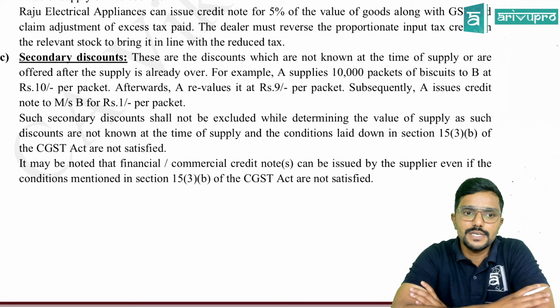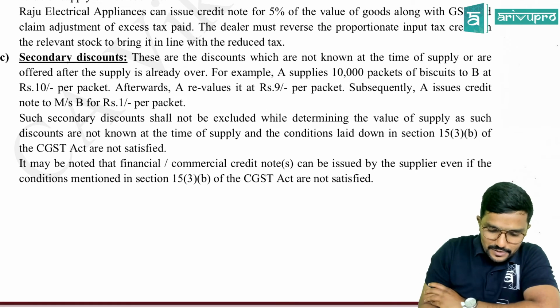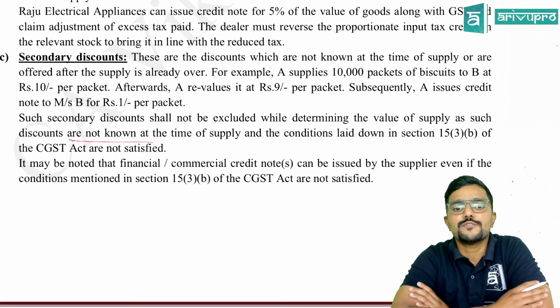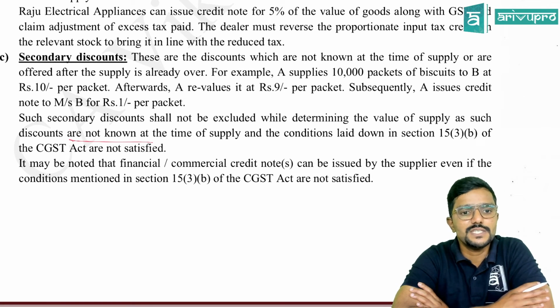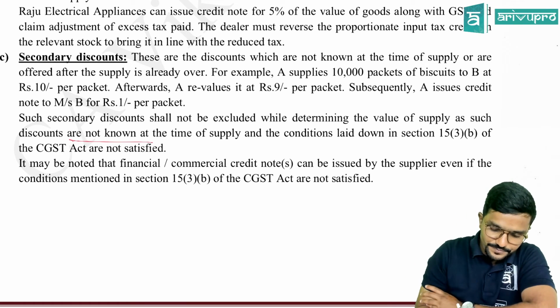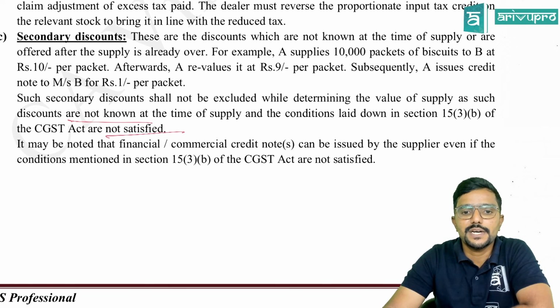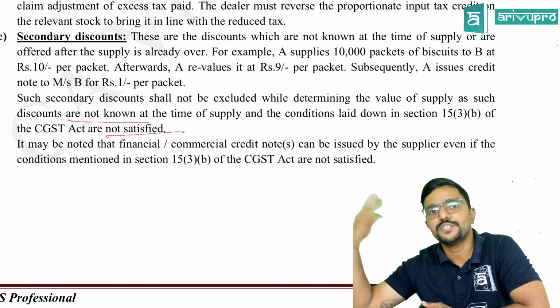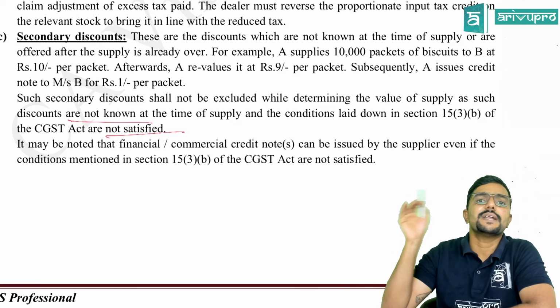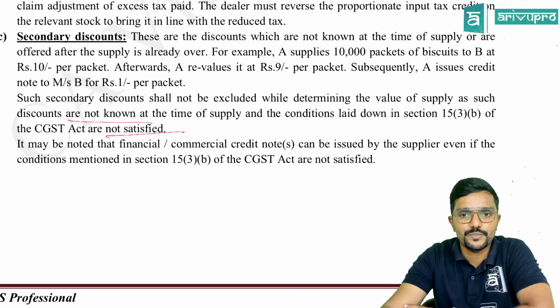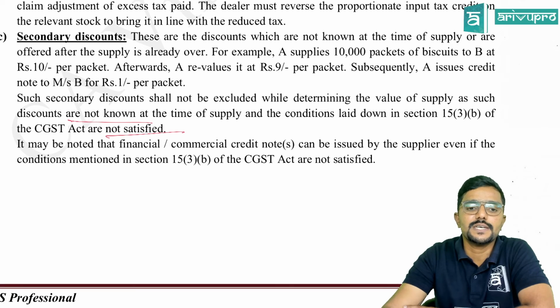Such discounts were not known at the time of supply, and the conditions laid down under section 15(3)(b) of the CGST Act are not satisfied. So it may be noted that a financial or commercial credit note can be issued by the supplier. In this case, yes, the supplier will issue a credit note, but still he cannot reduce it while calculating the value, since the conditions mentioned in section 15(3)(b) of the CGST Act are not satisfied.